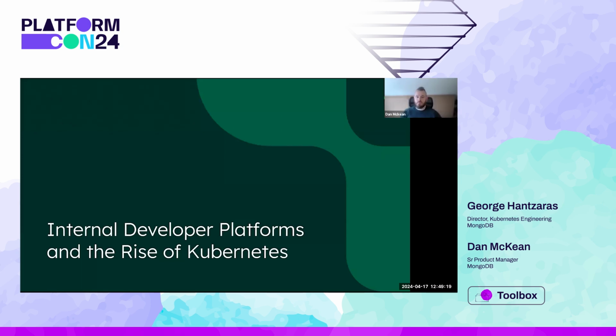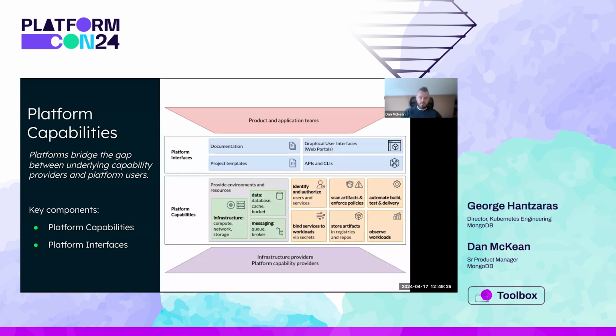So, as George mentioned, we're going to start with a look at internal developer platforms and the rise of Kubernetes. Internal developer platforms, or IDPs, bridge the gap between underlying capability providers and platform users, such as application developers. In doing so, platforms implement and enforce desired practices, often described as golden paths. An IDP offers various integrated capabilities, usually from a variety of tools and services. This includes things like continuous deployment workflows, observability tooling, managed databases, secret management services, and more.